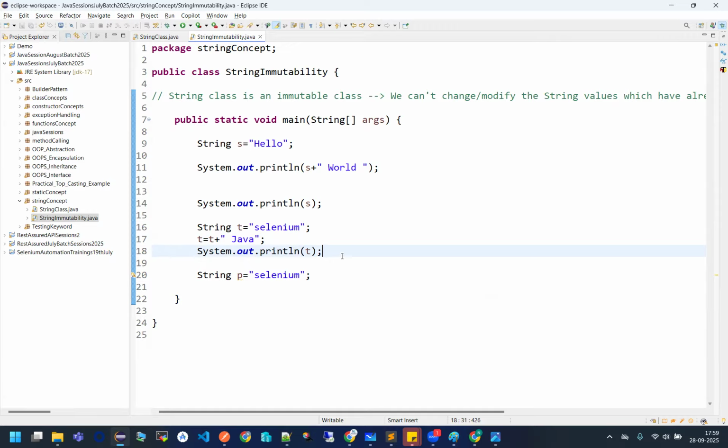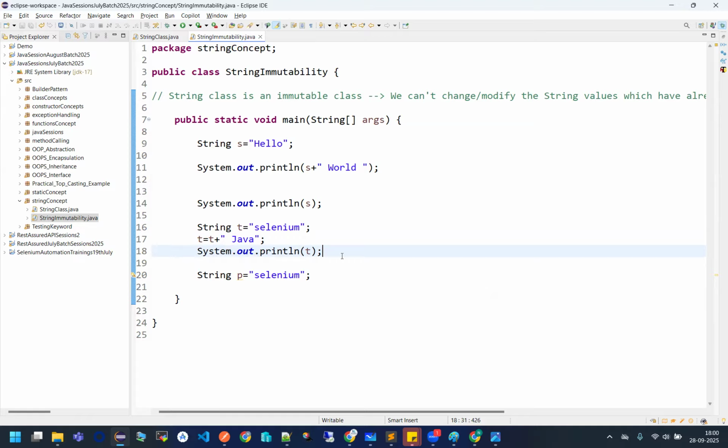Why? Because if you really want to modify the things, the current values are not going to be changed, but new values, multiple new values are going to be created. That's the biggest disadvantage. So why create this unnecessary concatenation and objects inside this SCP? It's not a good approach, obviously.